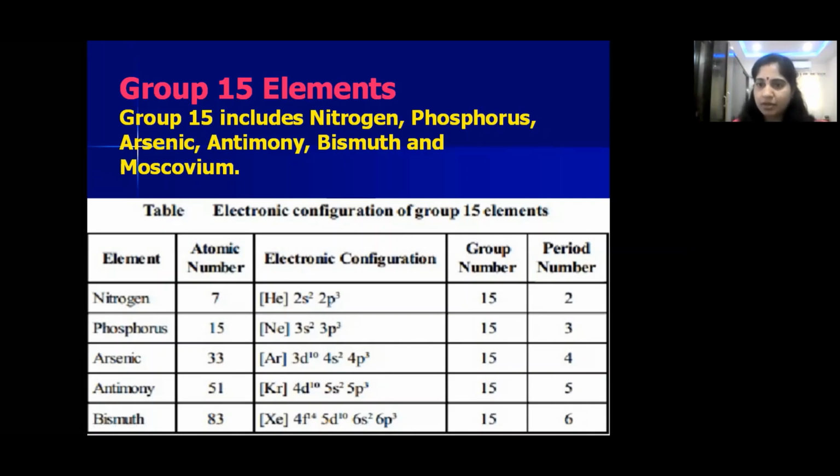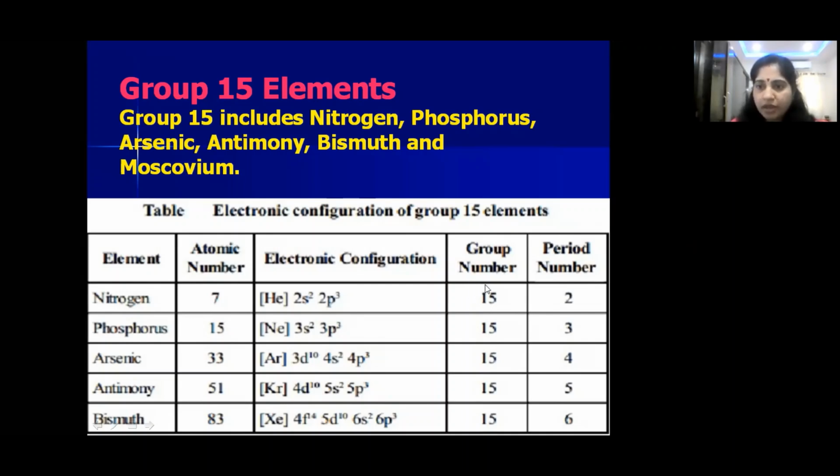Group number, how can you calculate the group number? Just simply count the valence electrons, the outer shell electrons. So this is the outer shell. In the outer shell, the s orbital has 2 and the p orbital has 3. Total 3 plus 2, 5 electrons. That's why it belongs to group 5A, right? Or group 15. Is it clear?